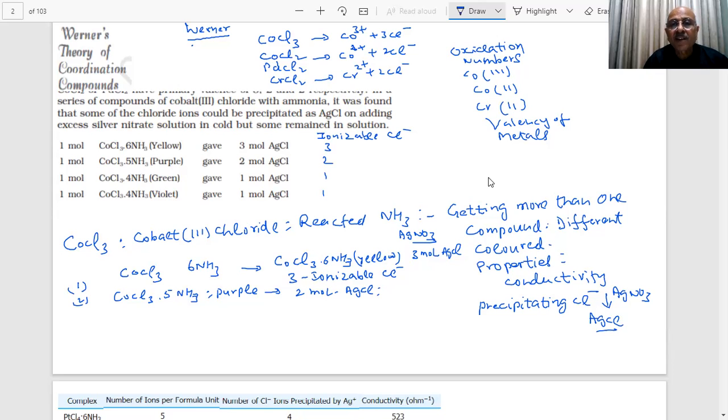He also measured the conductivity. What do we get from the conductivity? Tell me, in chemistry, if I measure the conductivity, what do you get?